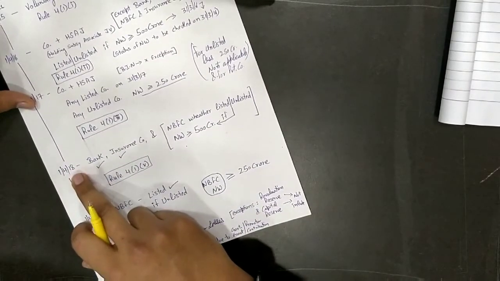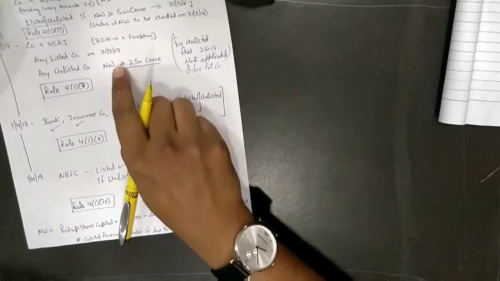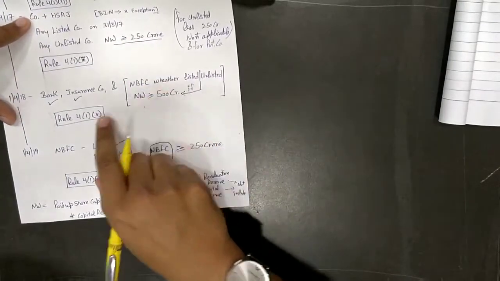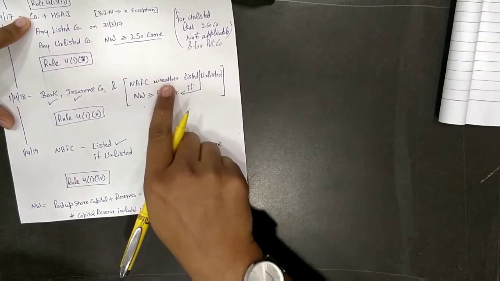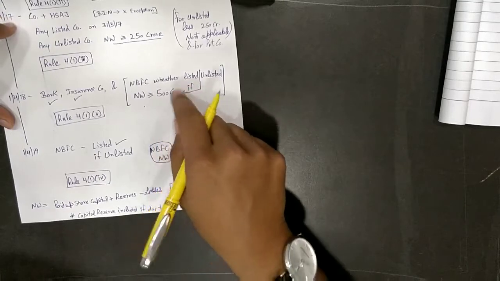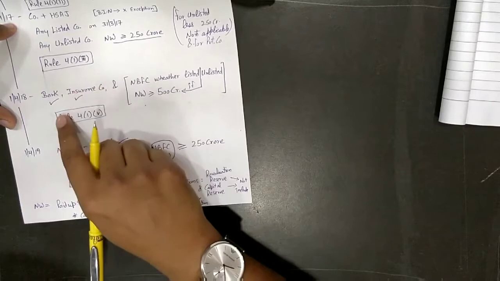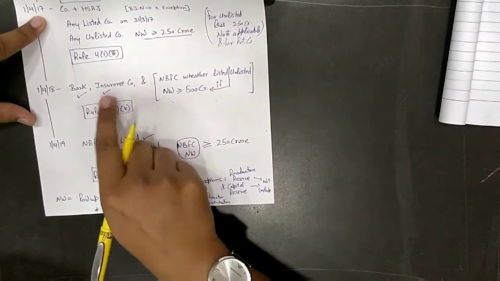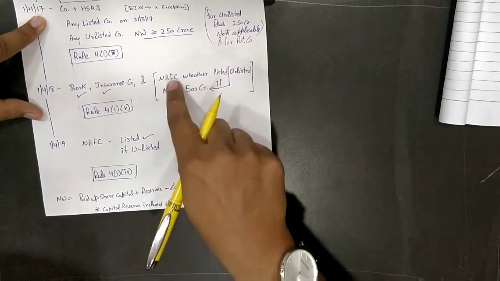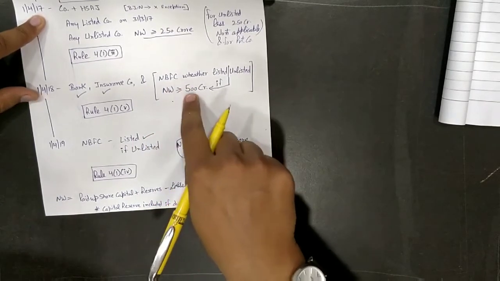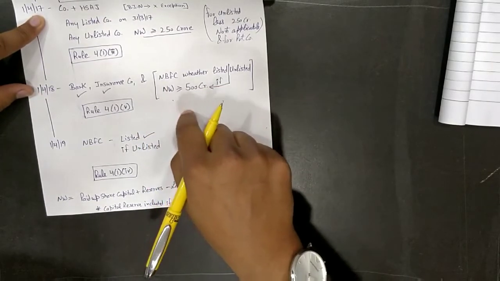Alright, next point. From 1.4.18, these BIN, banking, insurance and NBFCs will now be covered. Banking and insurance companies, except NBFCs. NBFCs will be discussed 1 year later. Compulsorily from 1.4.18, for banking and insurance, Ind AS will be applicable. But for NBFCs, if net worth exceeds 500 crore, then it will be applicable from 1.4.18.